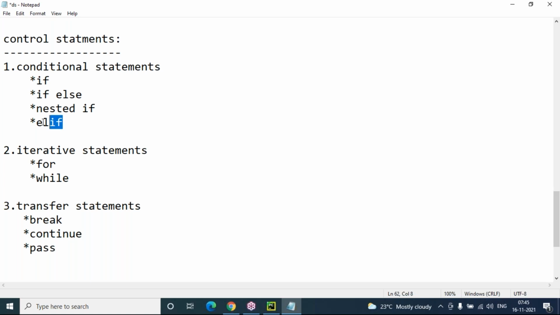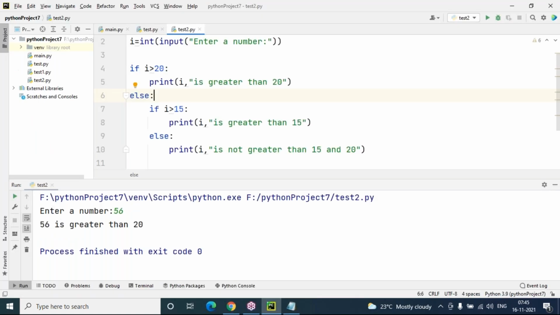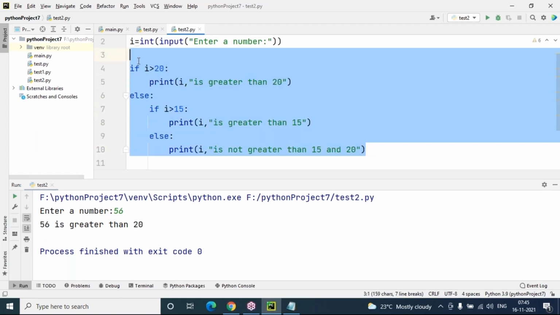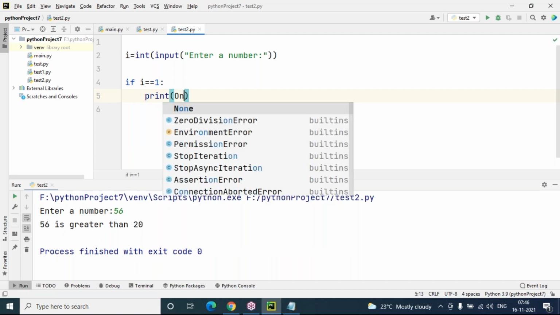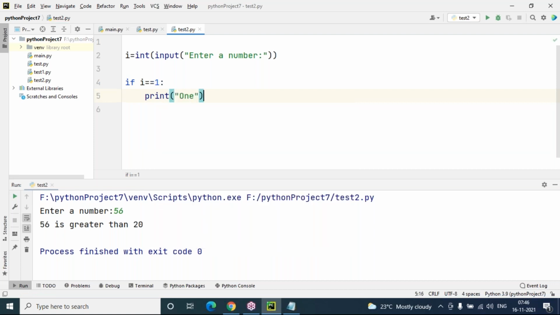So elif is a keyword, and for showing the elif example, I'm taking, you can see, I value at runtime. I'm just taking multiple ifs here. If I equals 1, then I need to print a simple output like ONE. This is not a nested if or anything like that. These are multiple ifs only that I'm taking. Multiple ifs means more than one if. Yes, more than one if I'm taking.